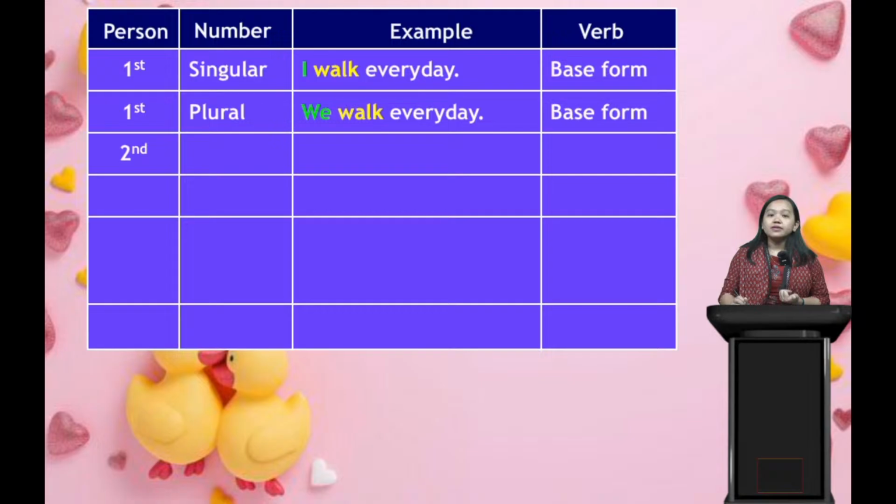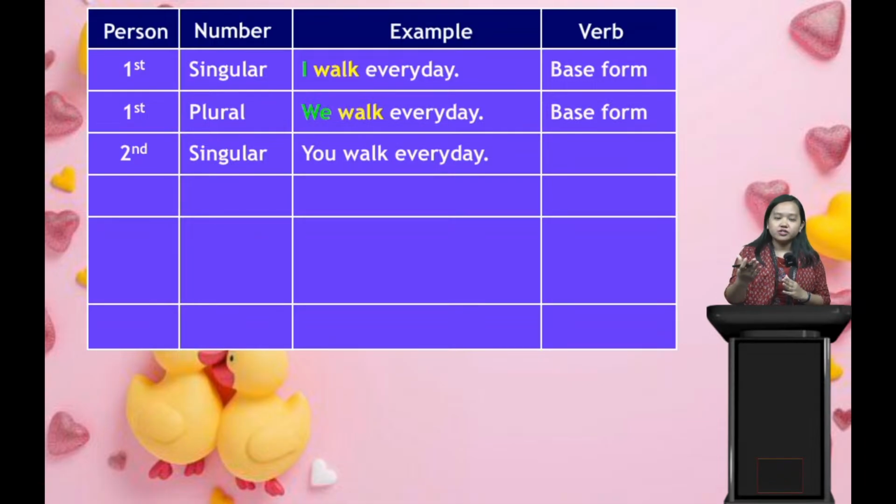Next we have the second person. Second person means when I'm talking to you, face to face, only you and me. So we say "You walk every day." "You" is the second person, and "walk" is our verb, our action. So "You walk every day" is again the base form.